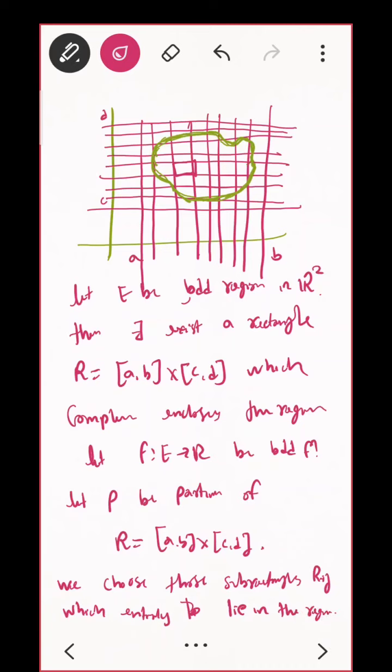Means what? I'm going to consider all the rectangles. Am I going to consider this rectangle that is half only? So I'm just going to consider this rectangle, this rectangle. Can you see that? This rectangle. I won't consider this. I won't consider this. I'm going to consider the rectangles which are completely inside this. Correct? This is what I'm going to do.